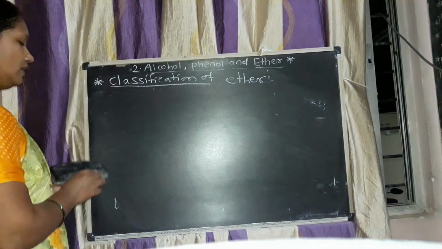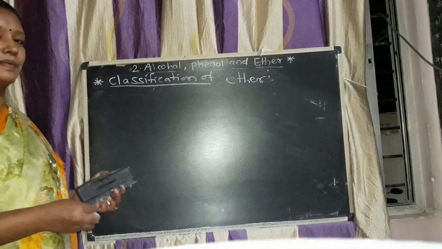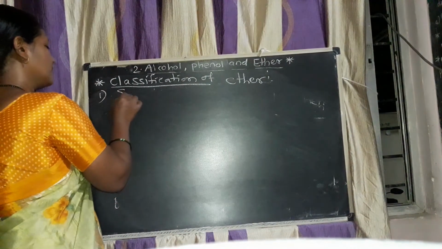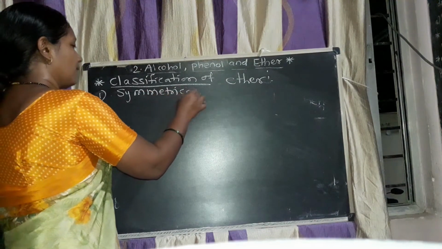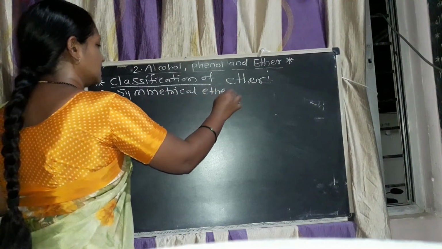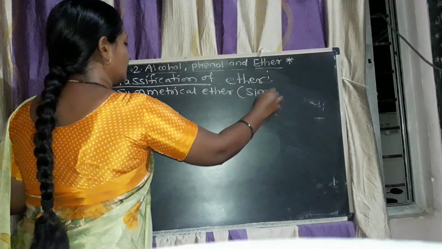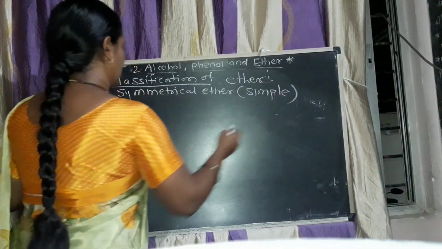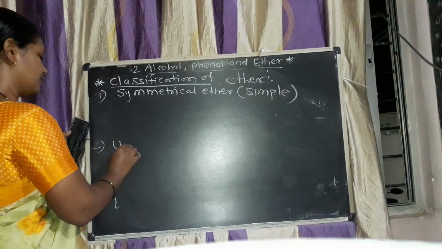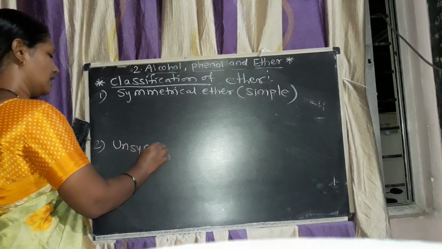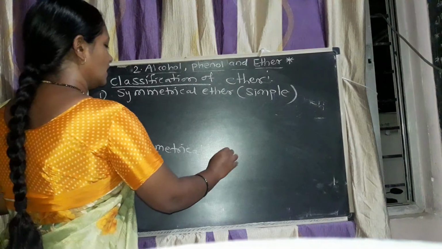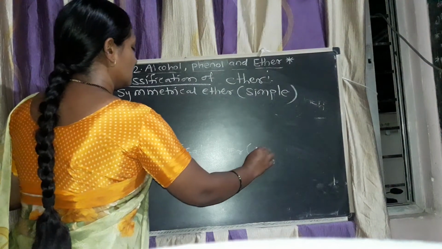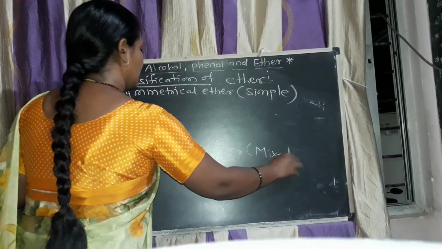Now in ether there are two types. One is the symmetrical ether, also called simple ether, and another one is the unsymmetrical ether, also called mixed ether.